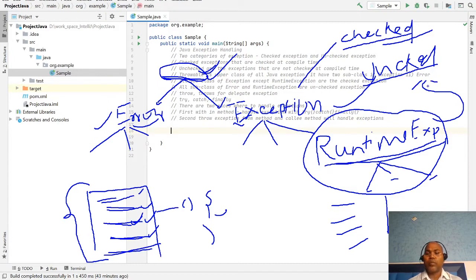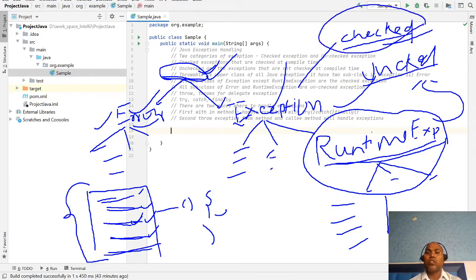These runtime exceptions are not recognized at compile time, and they occur at run time. All the other exceptions, including subclasses of Error and Throwable, are known as checked exceptions. So in short, there are two categories of exception: checked and unchecked. Unchecked exceptions are those that are caught while you are running the application, the runtime exceptions.